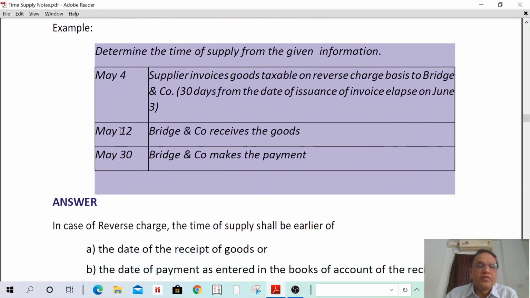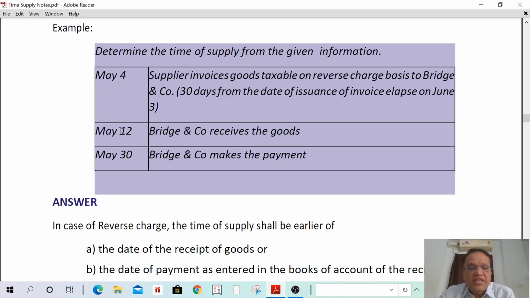One more example. Determine the time of supply from the following given information. May 4: Supplier invoices the goods taxable on reverse charge basis to Bridge and Company. 30 days from the date of issuance of invoice elapse on June 3rd. Bridge & Company received the goods on May 12th and on May 30, Bridge & Company makes the payment. It is a case of supply of goods on reverse charge.